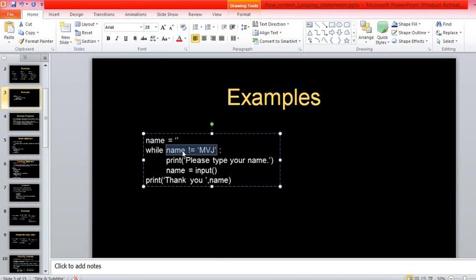This particular example is called an event control loop. Event control means when the user types MEJ, then it has to stop. If the user has not typed MEJ, then it has to keep on looping. But when the user types MEJ, then it has to stop the loop. This is called an event control loop, right?